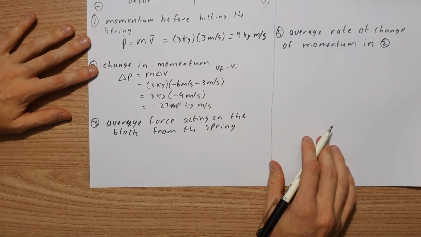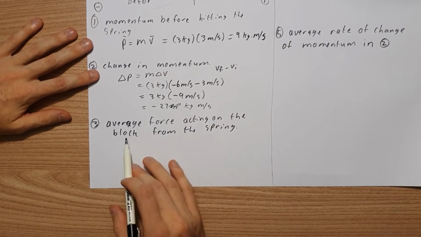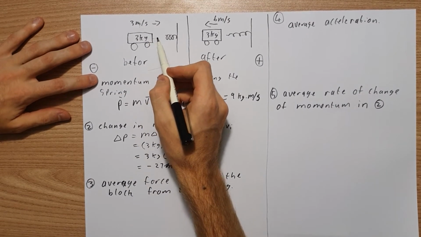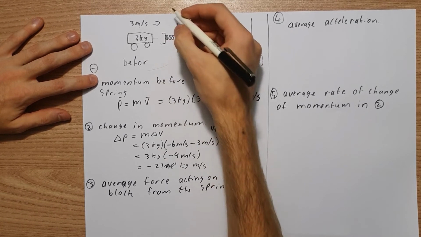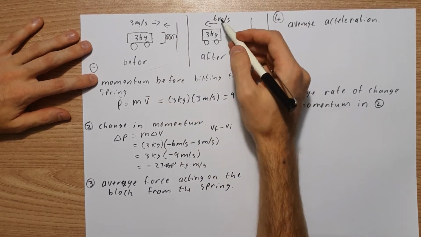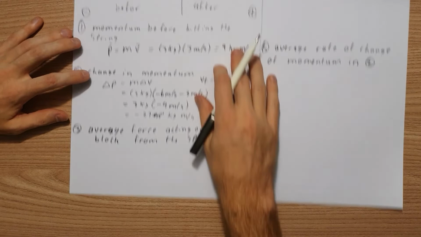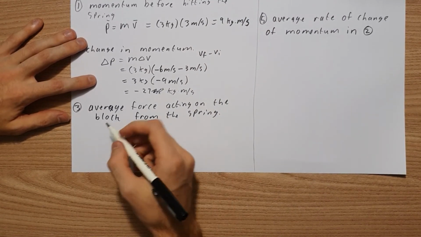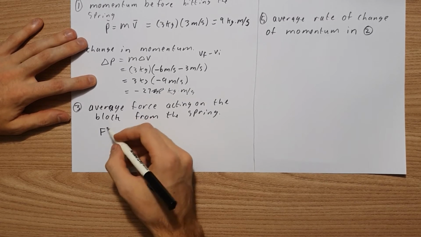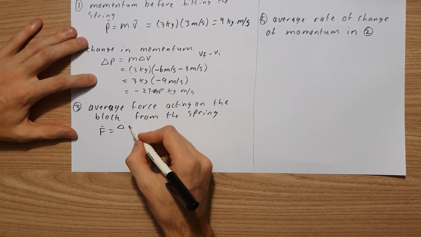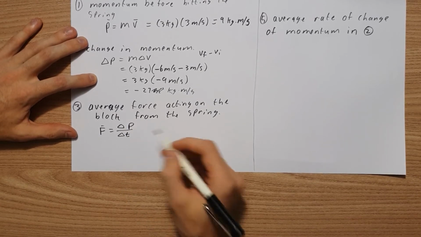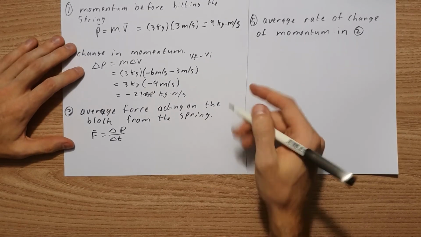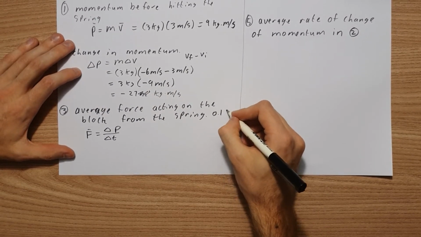Now it says the average force acting on the block from the spring. It's going to come into contact here, and then the spring is going to push back with a certain force in order to change my velocity. This is talking about impulse now. We know that the force is equal to the change in my momentum over the change in time. I've realized I haven't given a time yet, so let's say that's 0.1 seconds.